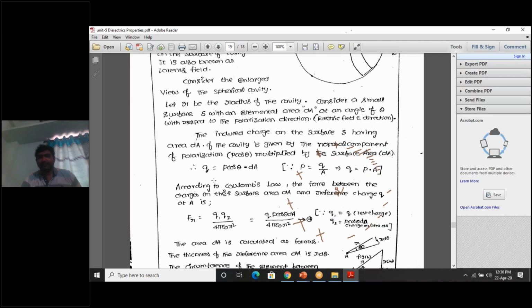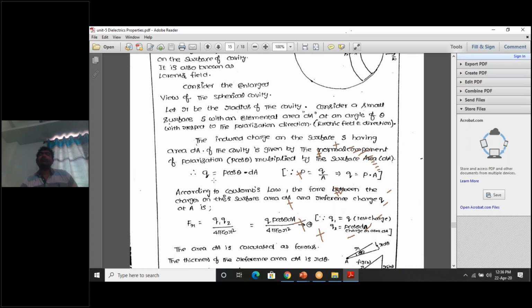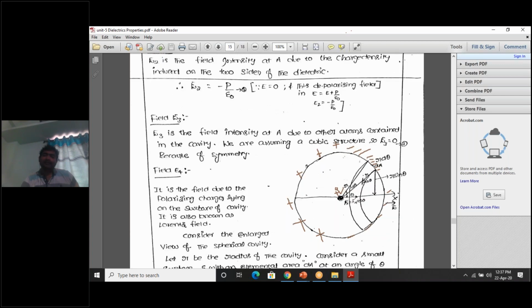Between the negative charge and the positive charge, what exists? An attractive Coulomb force exists. So what is the formula for force? Let us assume this charge is Q1 and this charge is Q2: this is plus Q1, this is minus Q2. So there exists an attractive force, F equals Q1 Q2 by 4 pi epsilon naught R square.